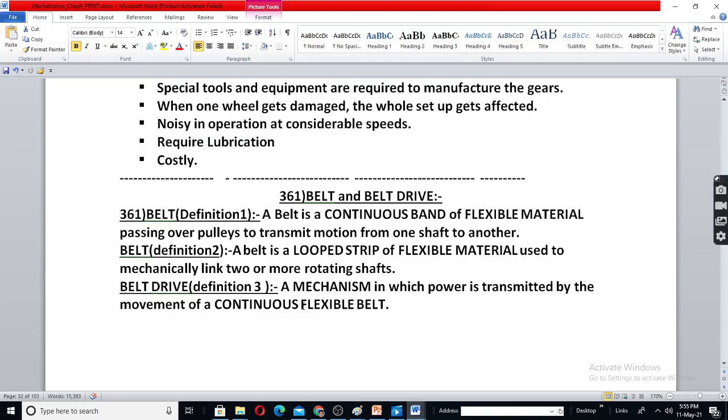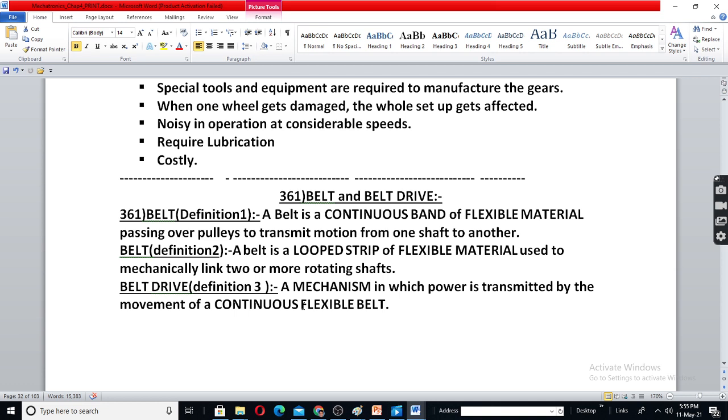193 means 63. Belt drives. So a belt is a flexible material or flexible link. Continuous band means it has no ends. It is called an endless loop.